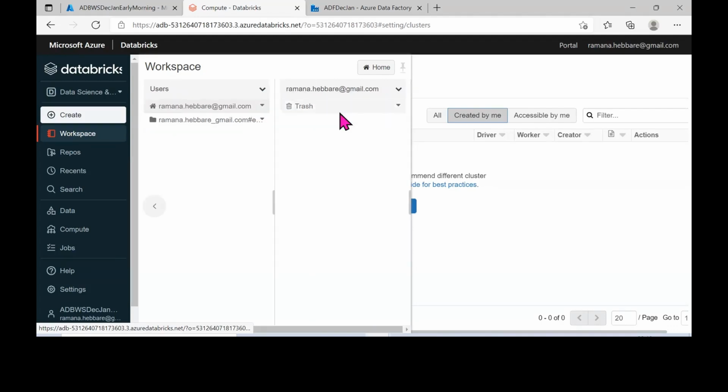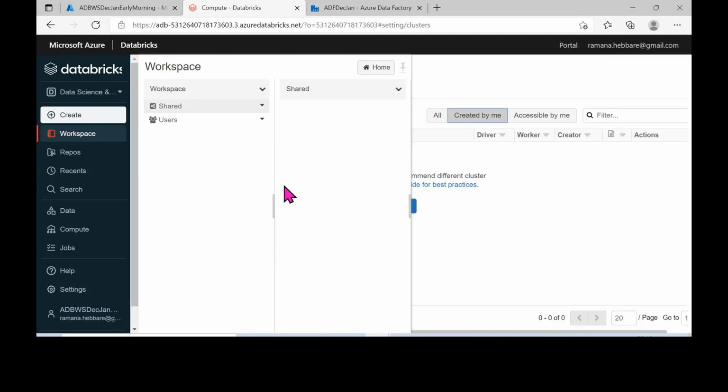And inside that, if you have created a few notebooks, those notebook names would be present here. If you just click on that particular notebook, you will be able to see the code which is present. Similarly, if you want to see under a specific